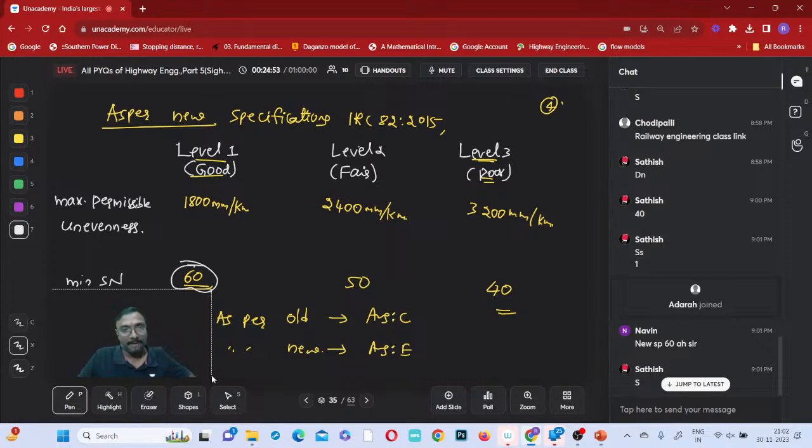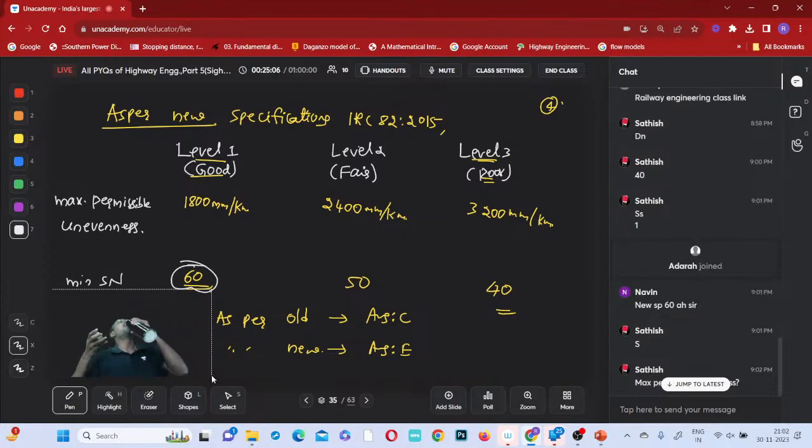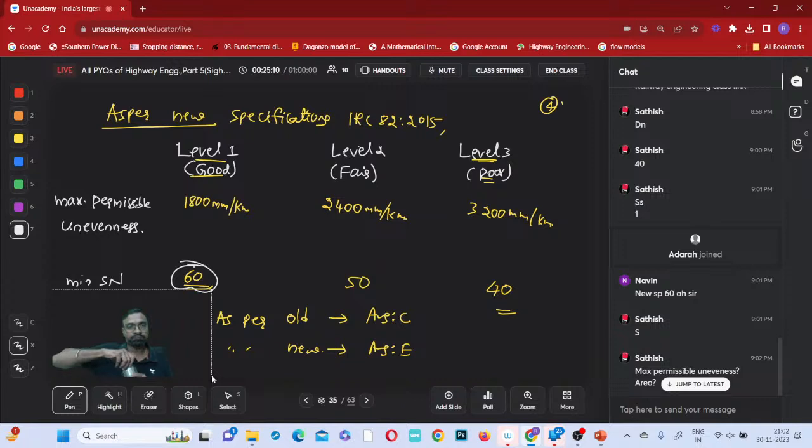Unevenness, roughness: cumulative rise and fall per unit length.